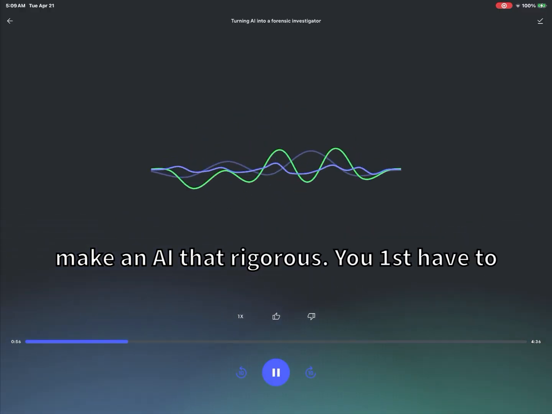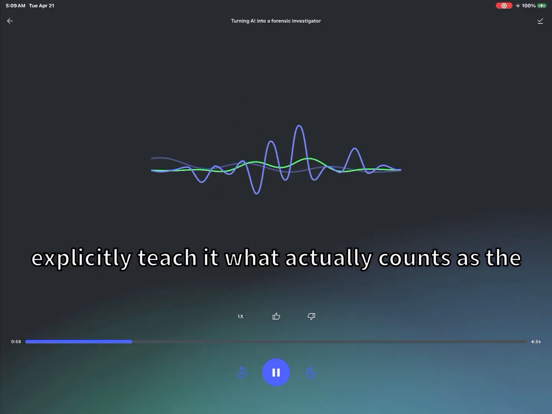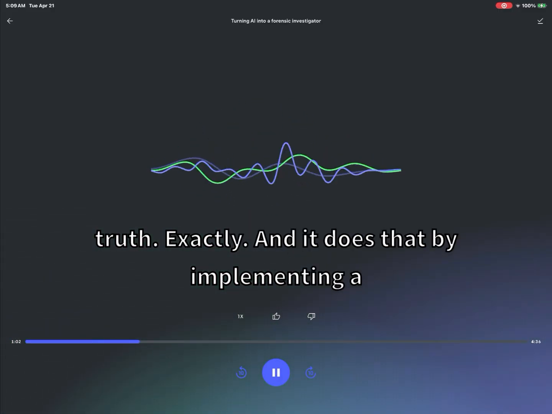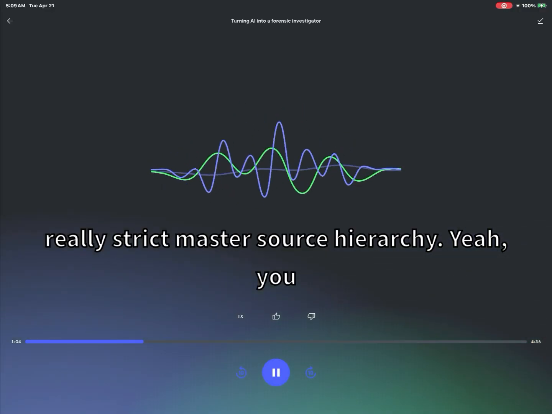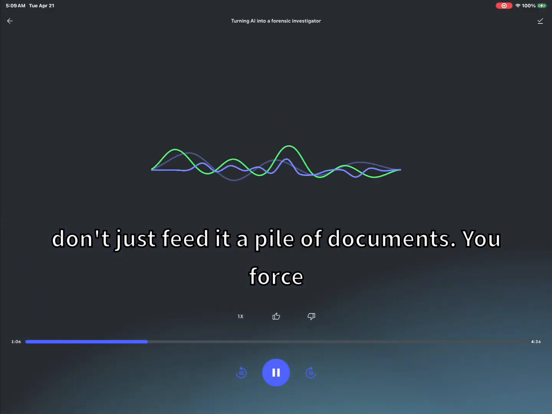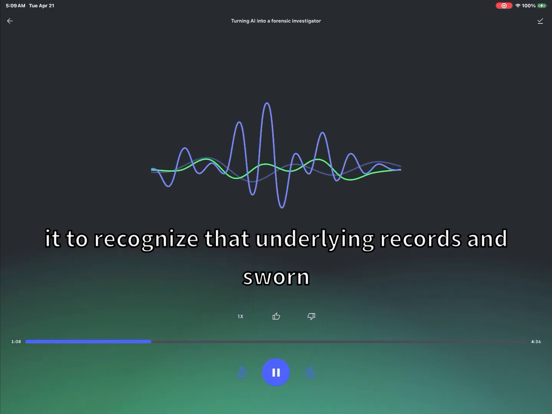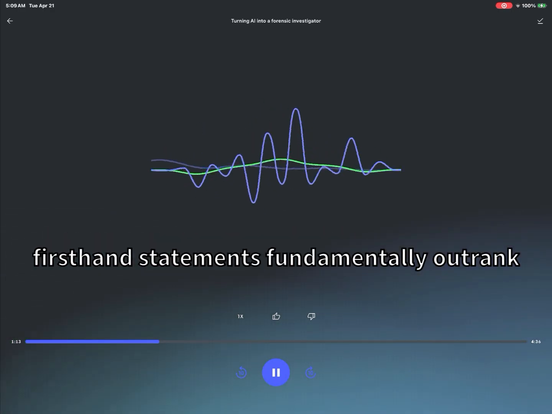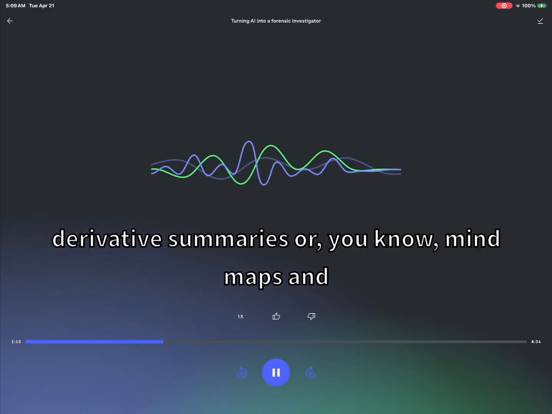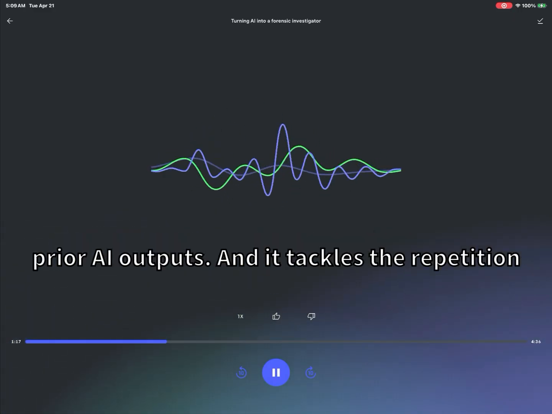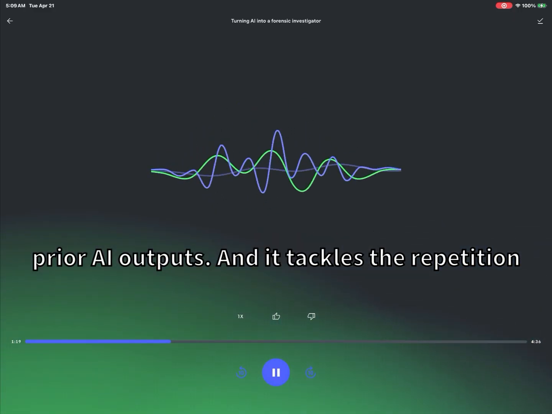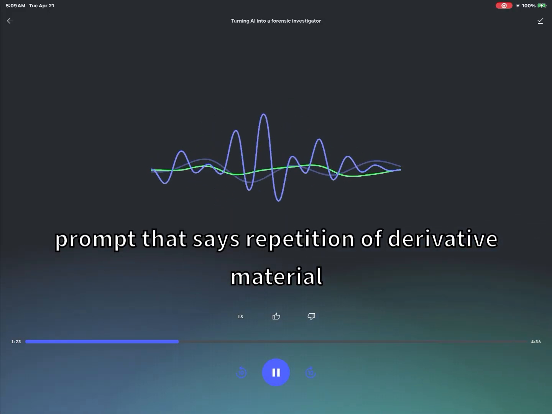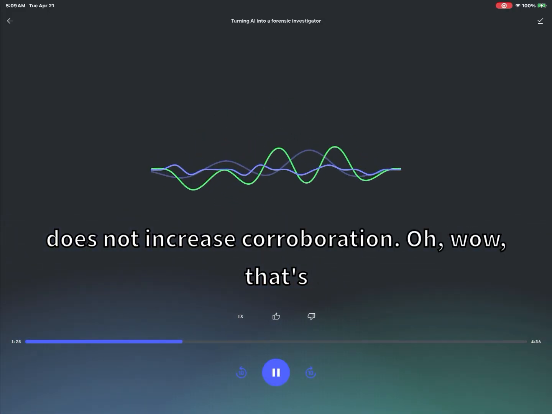Yeah. To make an AI that rigorous, you first have to explicitly teach it what actually counts as the truth. Exactly. And it does that by implementing a really strict master source hierarchy. You don't just feed it a pile of documents. You force it to recognize that underlying records and sworn firsthand statements fundamentally outrank derivative summaries, mind maps, and prior AI outputs. And it tackles the repetition problem head on, too. There's a specific rule in the prompt that says repetition of derivative material does not increase corroboration.